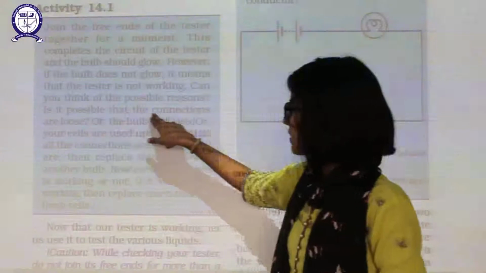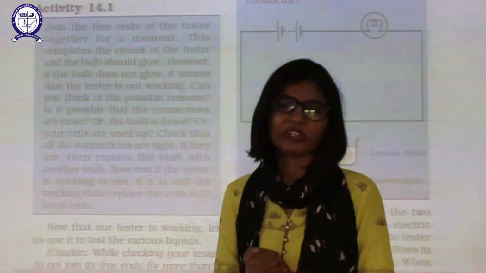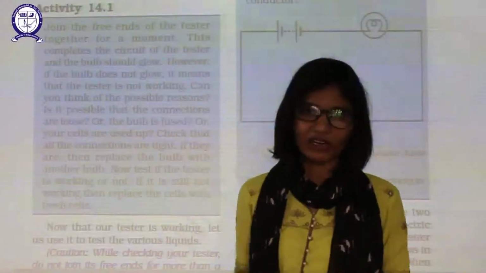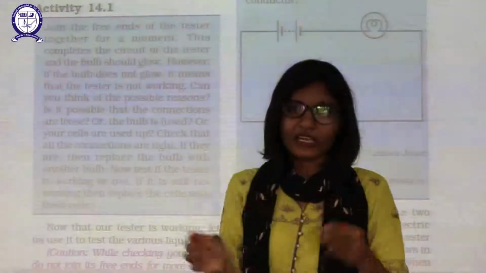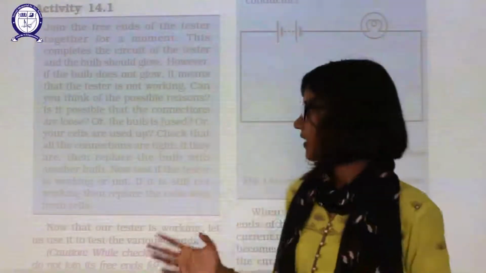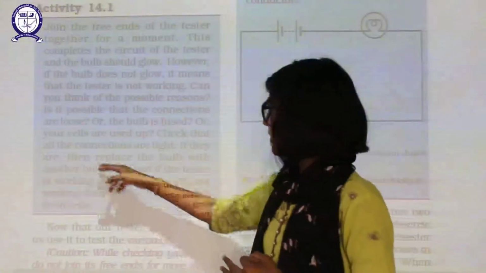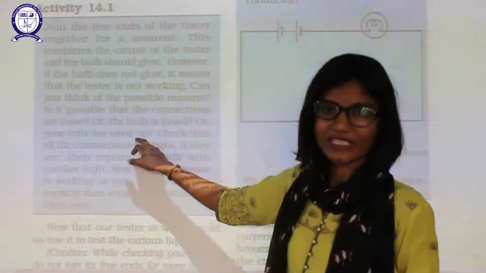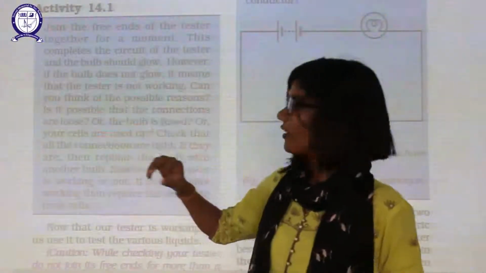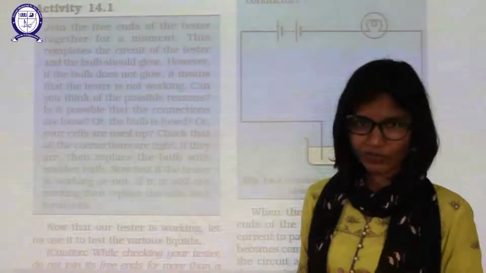Is it possible that the connections are loose? The reasons behind an incomplete circuit are that wires are loose, the bulb is not working, the filament of the bulb is broken, or there is an error in the connection, like the positive being connected to the positive terminal. All these things you should check before attempting this experiment. Or maybe the cells are used up. The cells which we are using for this experiment may be used up. So you have to check all your connections before this experiment.